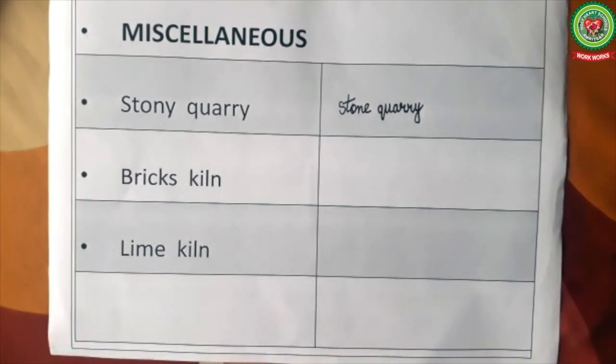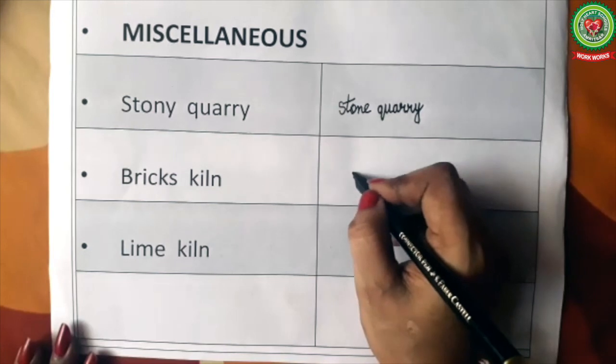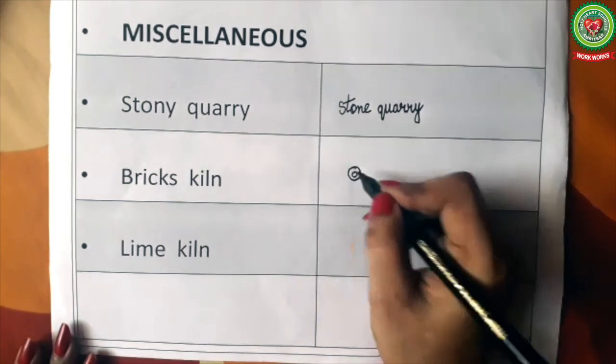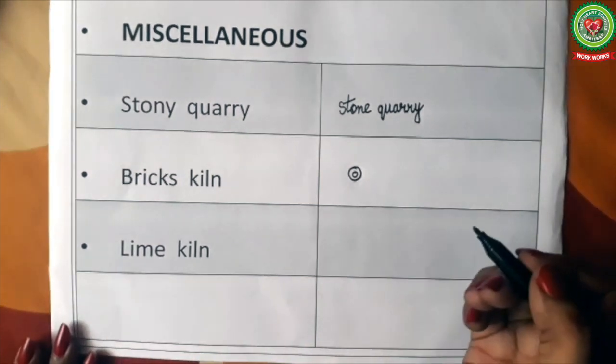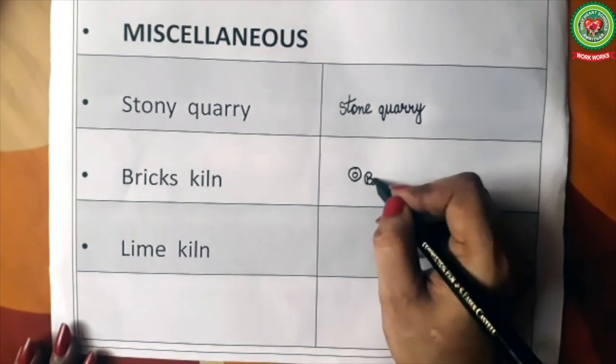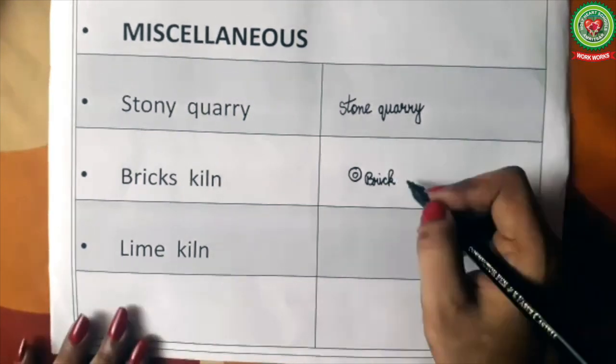Brick kiln is an area where bricks are baked or burnt. It also indicates trade as a major occupation of people. It is shown by black color. Two concentric circles are drawn, and beside the two circles, the word brick kiln is also written in black color like this.